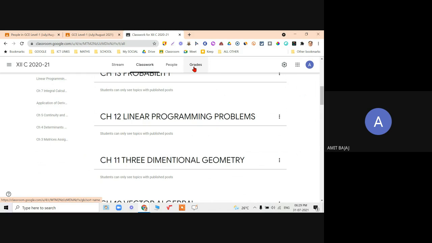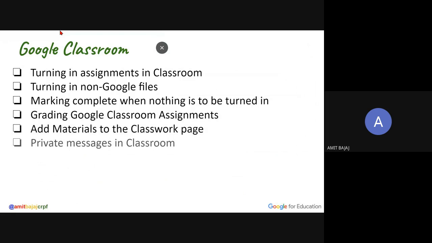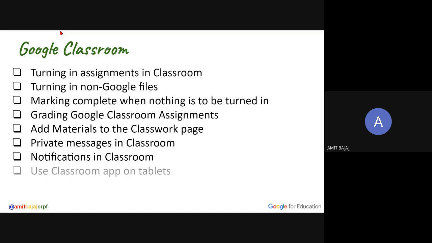Using my touchscreen, my finger on my mobile phone, checking can be done easily. Adding material, private message to the students can also be added. Once I have done the checking work of my student, I can also send them a private message for individualized learning and communication.